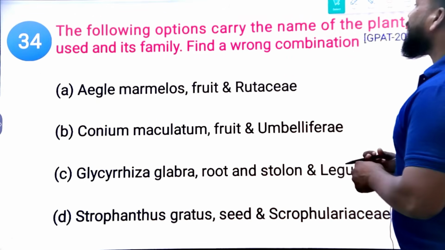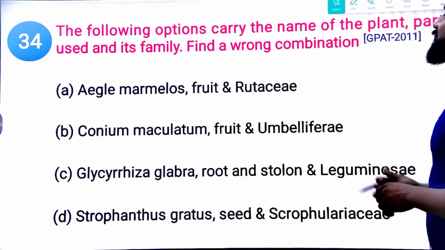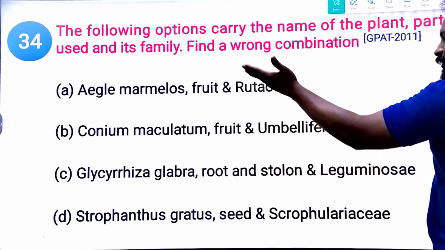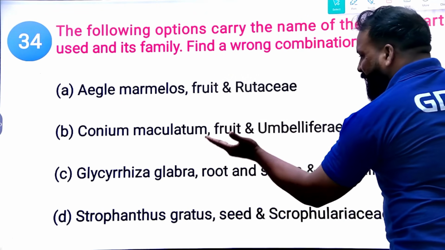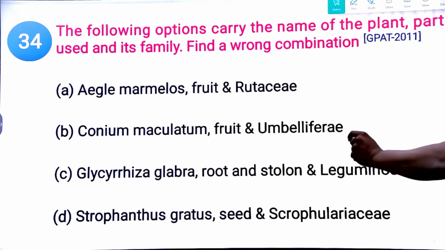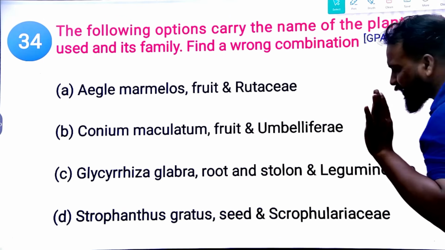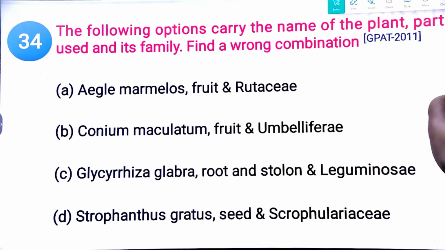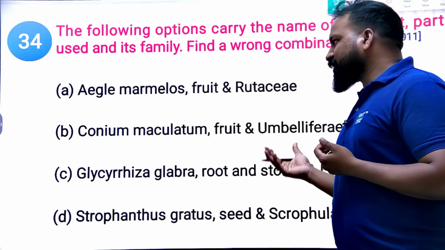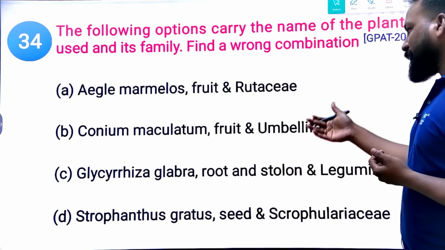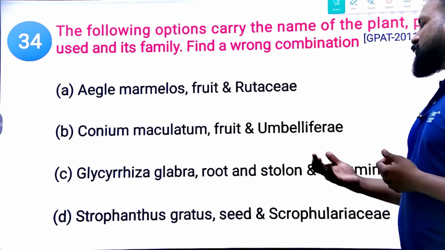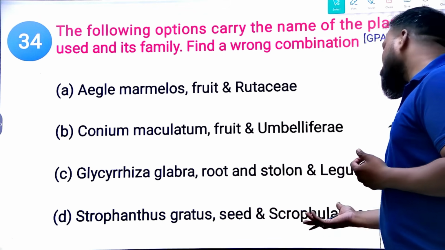The following options carry the name of the plant, the part used and its family. Find the wrong combination. They are mentioned in order: the species name, the part used and the family. Which of the following is a wrong combination? Aegle marmelos, fruit, Rutaceae. Conium maculatum, fruit, Umbelliferae. Glycyrrhiza glabra, root and stolon, Leguminosae. And Strophanthus gratus, seed, Scrophulariaceae.